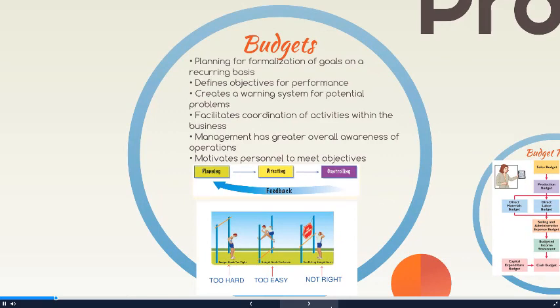There are three distinct functions that go into building a budget. The first one is planning. Planning involves setting goals that guide our decisions and help motivate those employees. Under directing, the second piece, we look at how these decisions are affecting our actions to achieve the goals that we want to accomplish.